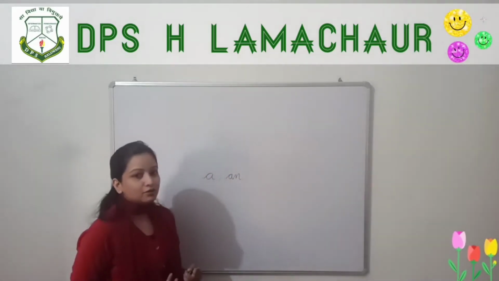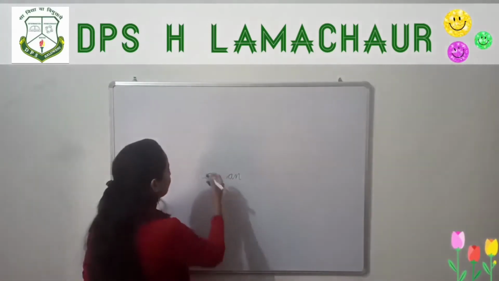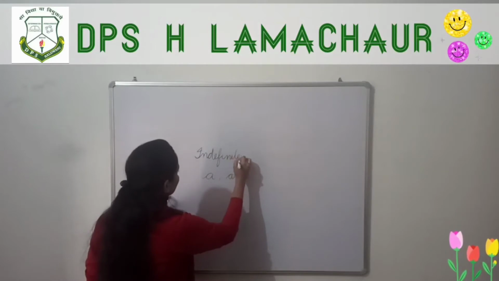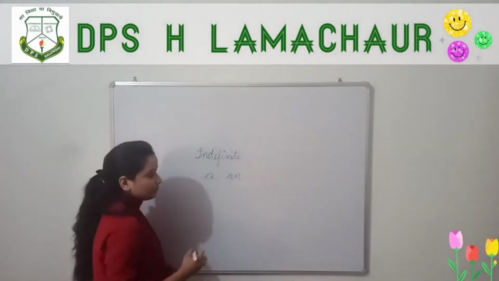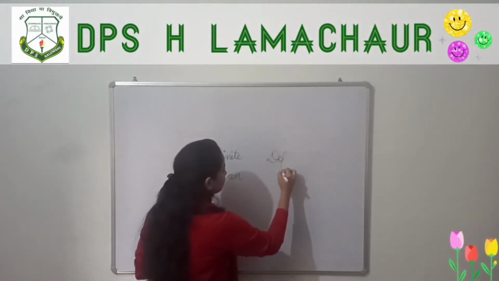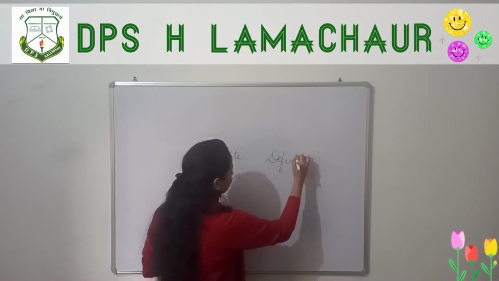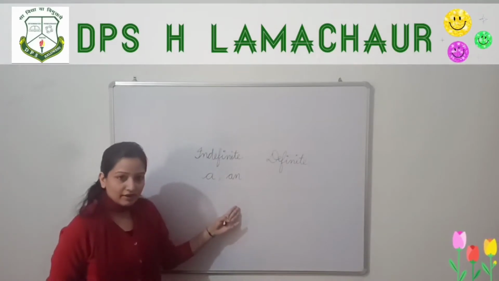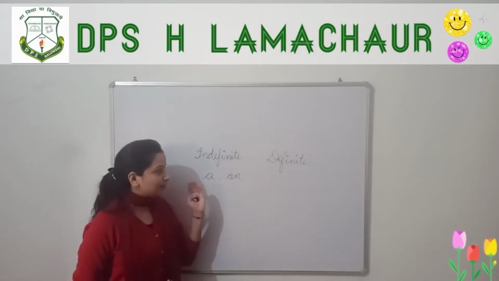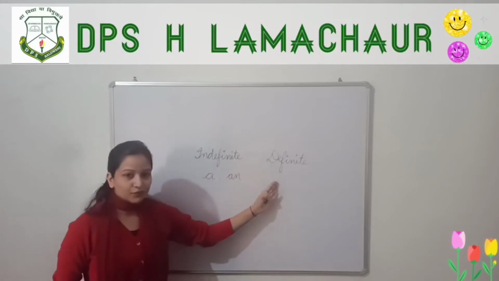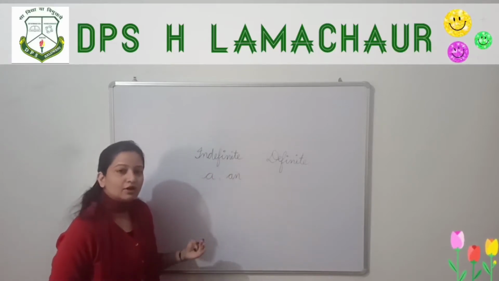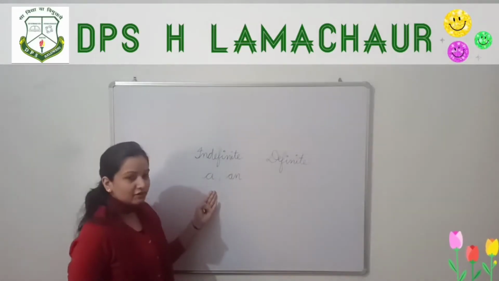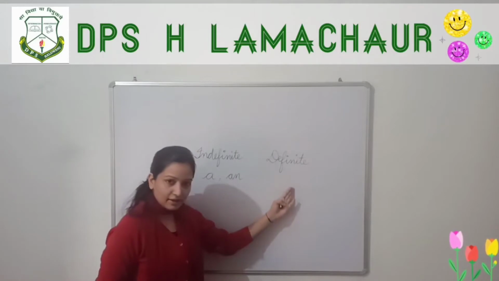So there are 2 types of articles: indefinite articles. Next is definite articles. First of all, be clear that there are 2 types of articles: indefinite articles and definite articles.